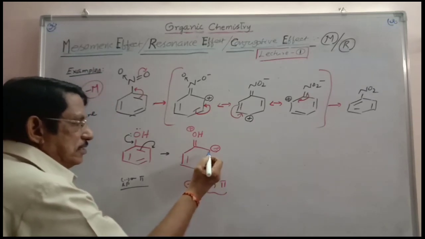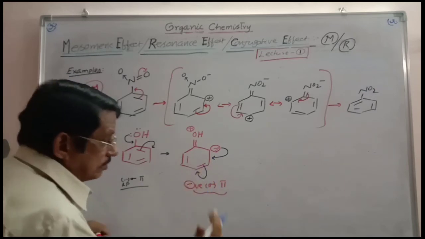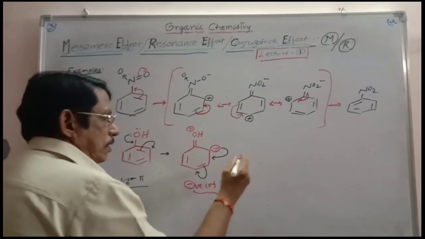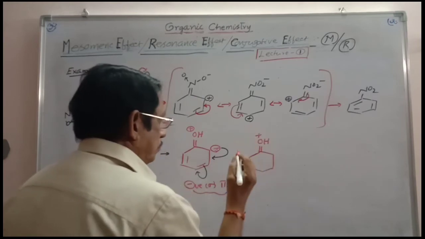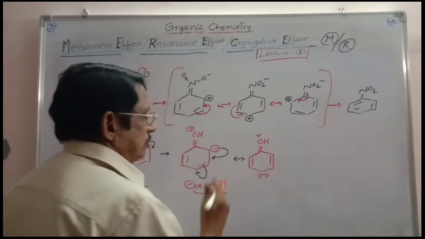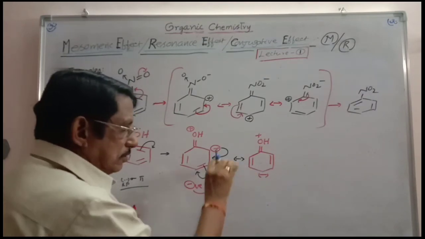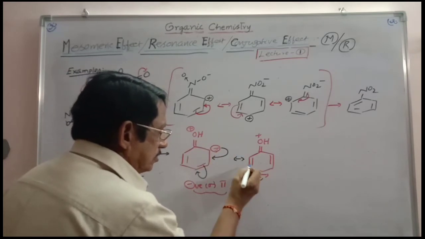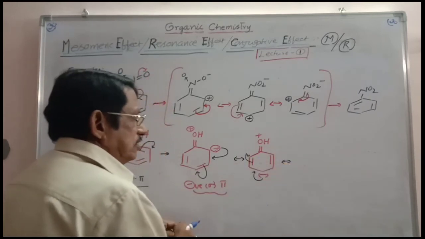And so what happens here? This carbanion pushes the electron cloud towards the other carbon. This carbon pushes the electron cloud towards the para carbon. Now you can write like this: double bond OH plus and O. This bond is flowing like this. This cloud is settled on this. This is negative charge. Once again, negative charge, sigma bond, pi bond. Once again you have to take the delocalization through resonance. So this carbon pushes the electron cloud towards it, and so this carbon pushes the electron cloud towards the ortho carbon. Then what happens? Just you can see.